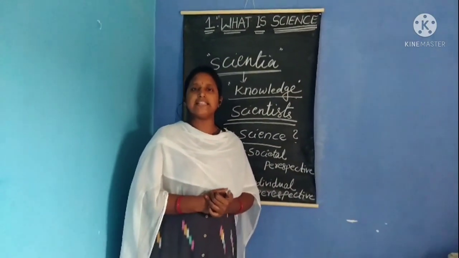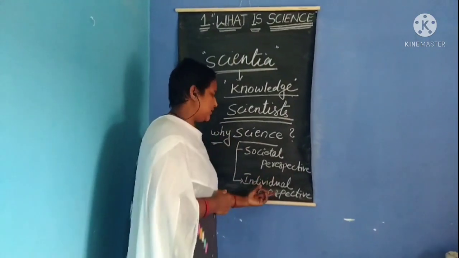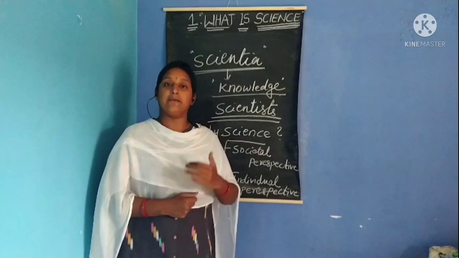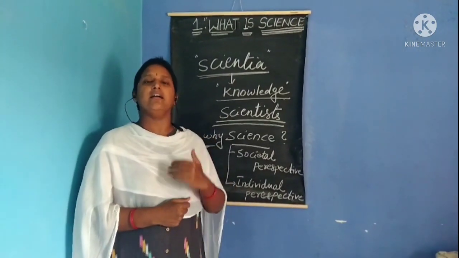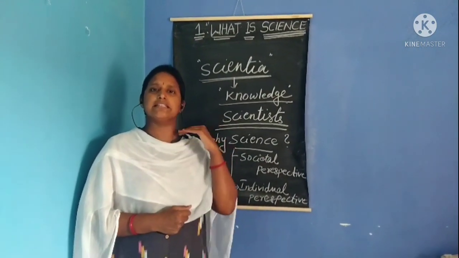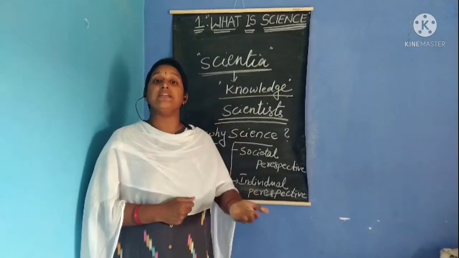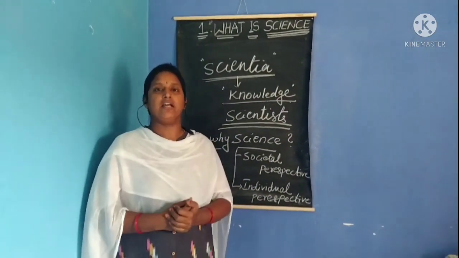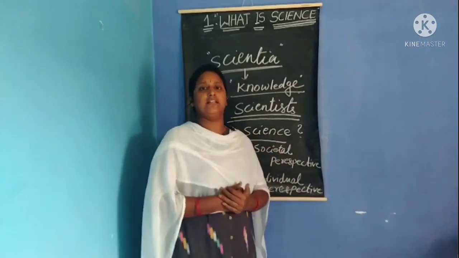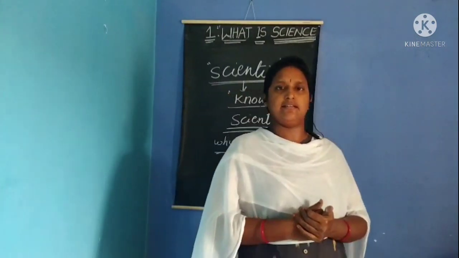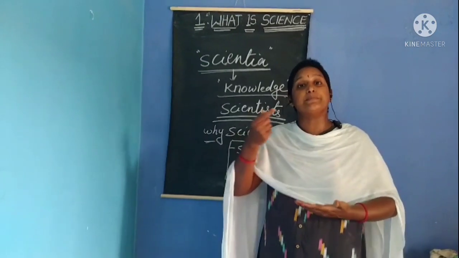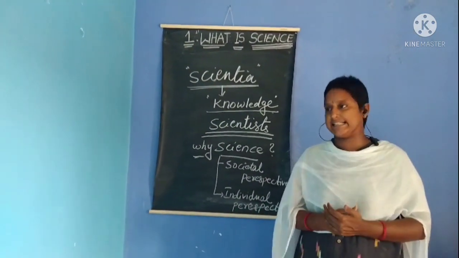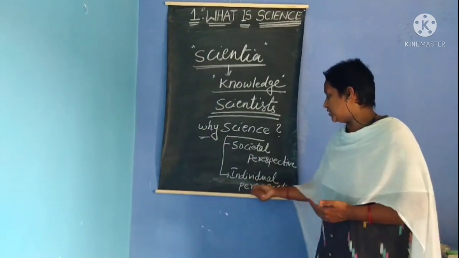Isn't it? So in this aspect, we will discuss both individual perspective and societal perspective. So APJ Abdul Kalam sir has become a famous scientist because of his own interest. He wanted to become a scientist. He wanted to invent new things. He wanted to discover new things. Isn't it? Because of his personal interest, he has become the famous scientist. So that we call it as individual